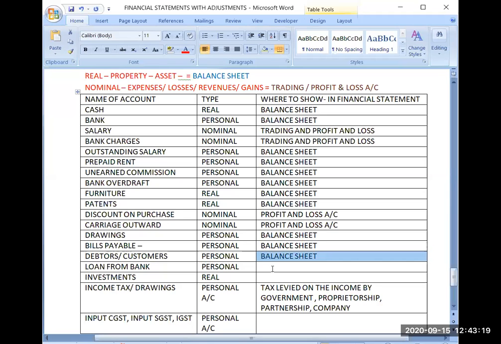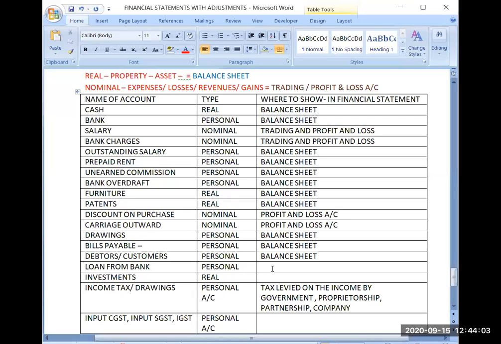Loan from bank. Loan from bank is also a personal account. So where you will be writing it? In which financial statement you will be writing it? Very good. Now I hope this chapter is going in the right direction. Now you will be able to classify properly. However, in the starting I have done all this practice also, but at that time due to slackness, you people have missed all the things.